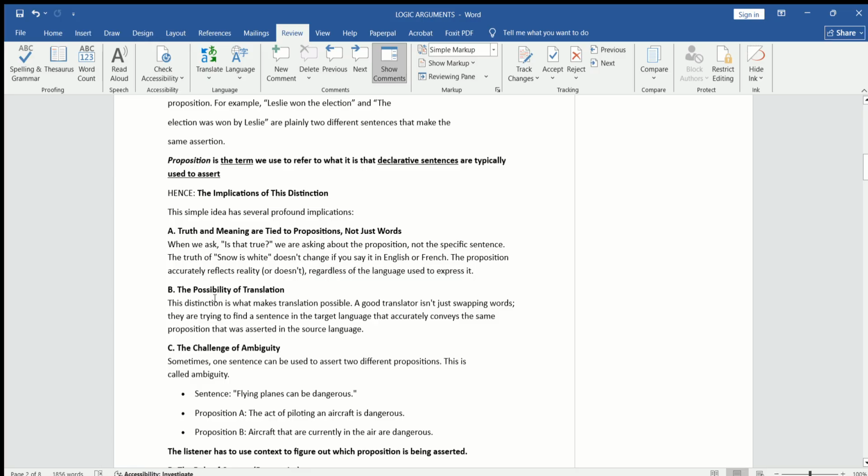Number two, the possibility of the translation. This distinguishes what makes the translation possible. A good translator, this part is important.